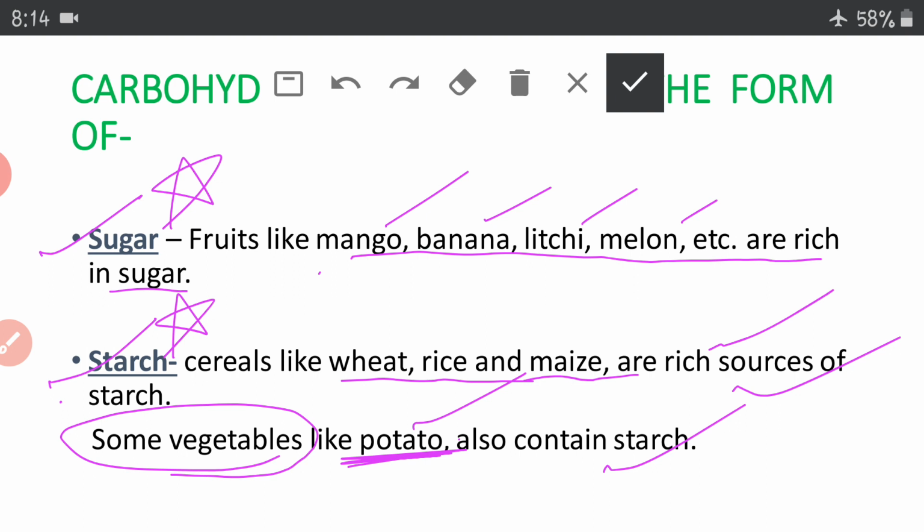Right? So to detect the presence of starch in various food items, we will see the video of the test for sugar and starch both. Okay, so the next part of the video will include the test for sugars in food items.